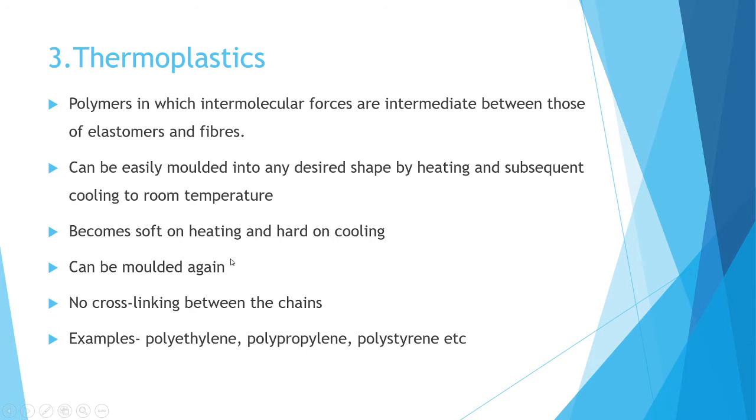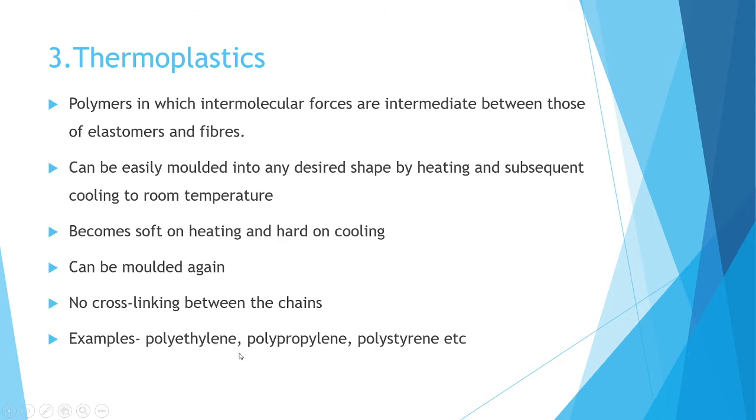And this cycle can be repeated. This reaction is a reversible reaction. That is, when we heat this polymer it becomes soft, and when it is cooled it becomes hard, and again when it is heated it becomes soft. So it can be molded again, and this is because there is no cross-linking between the polymer chains. That is why this reaction is reversible. That means this can be molded again and again because there is no cross-linking between the polymer chains.